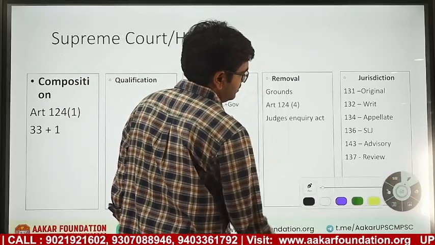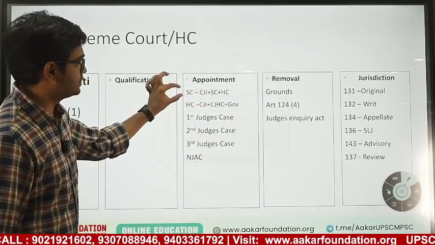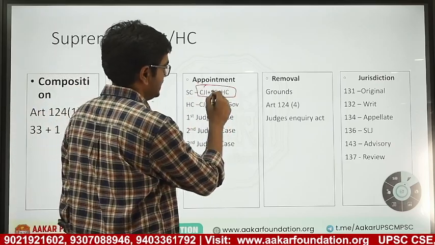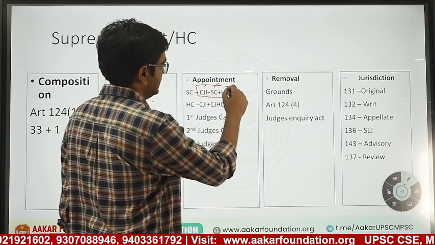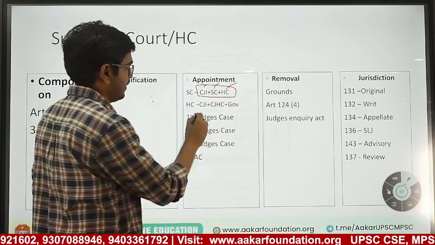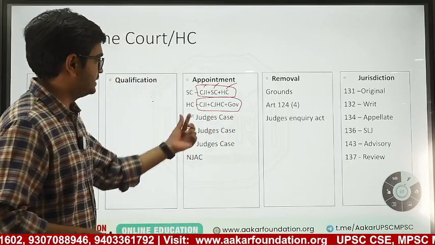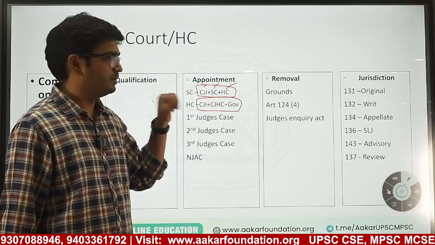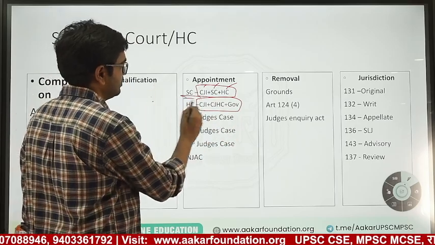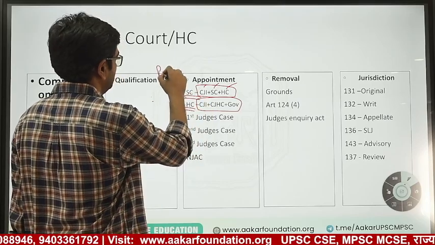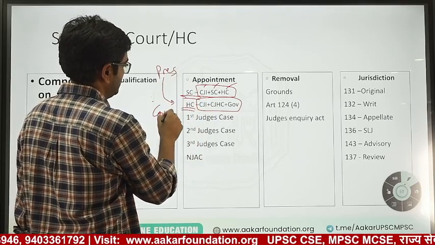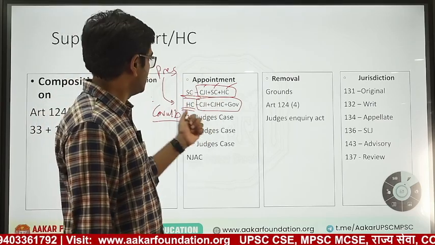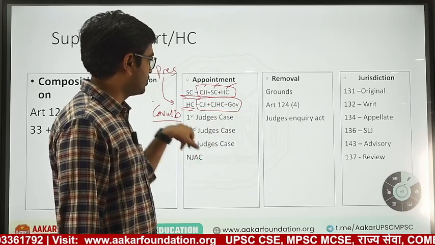Now how? The President appoints a Supreme Court judge after getting recommendation from these 3: CJI, senior Supreme Court judges, and eminent High Court judge. For appointment of High Court judge, he will consult this team: CJI, CJHC, that is Chief Justice of High Court, and the Governor. So these are the 2 things which you need to remember. The President consults CJI, Supreme Court judge, High Court judge for appointment of Supreme Court judge, and he will consult CJI, CJHC, Governor for appointment of High Court judge.